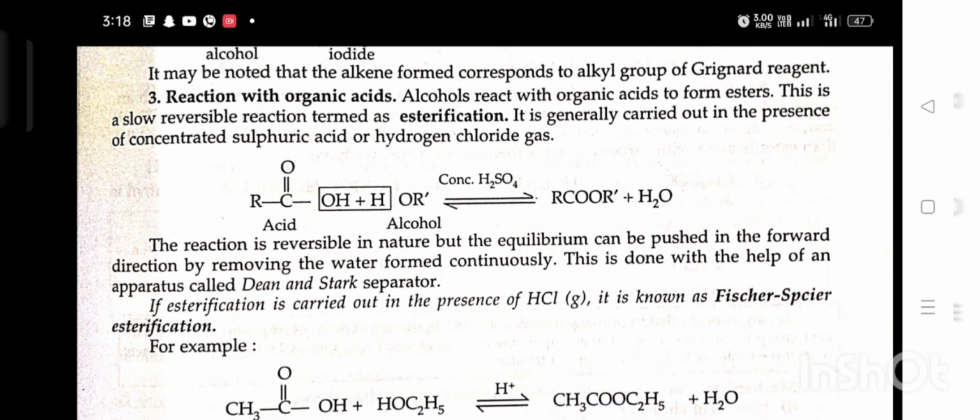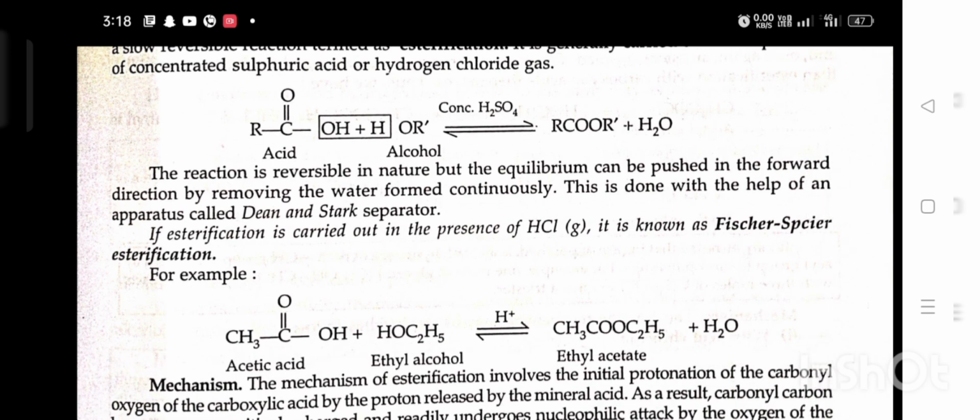Acid plus alcohol gives ester plus water in the presence of H2SO4. The reaction is reversible in nature, but the equilibrium can be pushed in the forward direction by removing the water formed continuously. This is done with the help of an apparatus called the Dean and Stark separator.